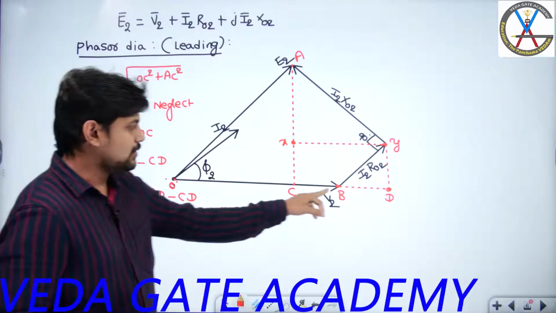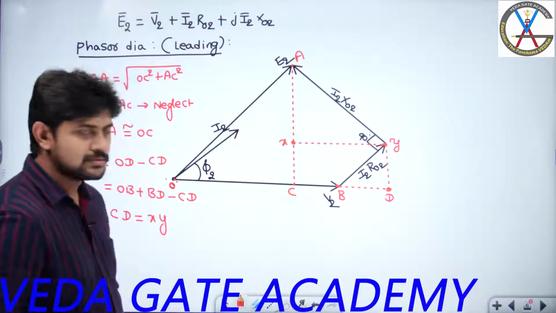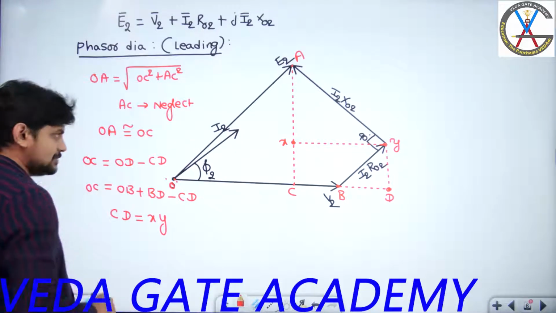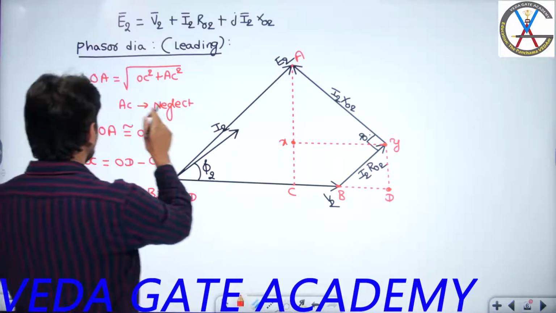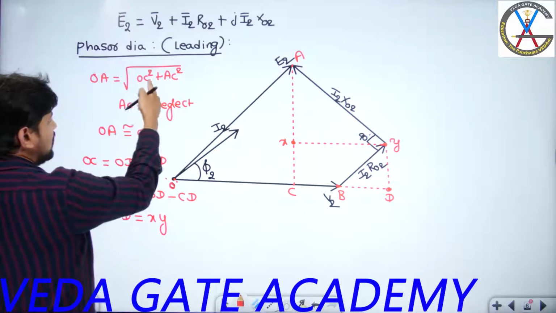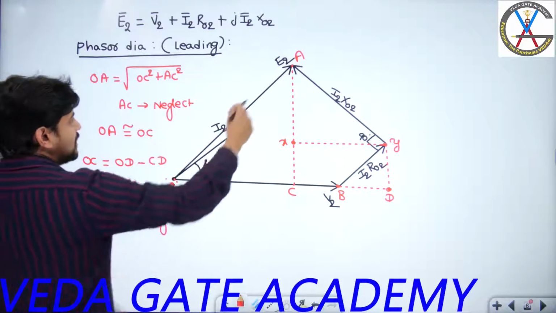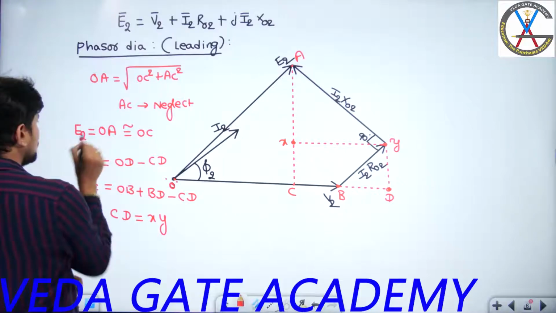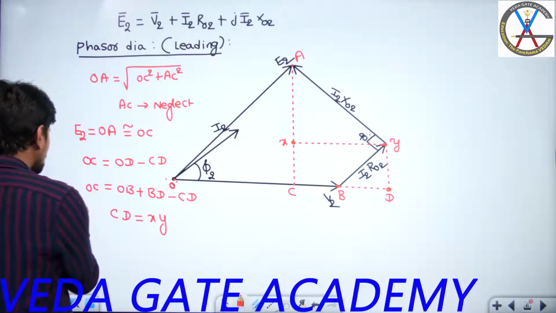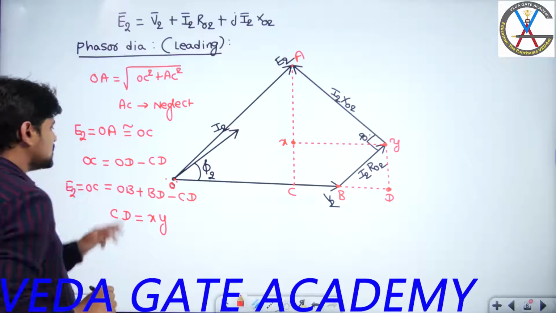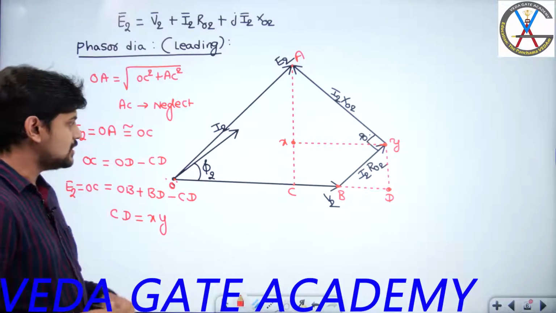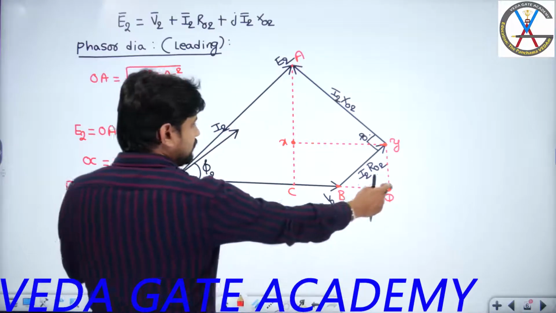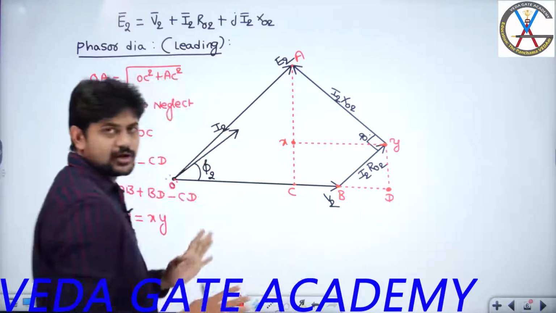I know the value of OB. What is OB, guys? From here, V2. And what is BD length? So I need to get OC length finally. OC length is nothing but here, as I am neglecting vertical projection AC, my OA length is same as OC length. OA is nothing but here E2. Are you following? So that means E2 is equal to OC, which is equal to OB plus BD minus CD. OB plus BD minus total this length. So from this total length, if I subtract this length, we are going to get OC.